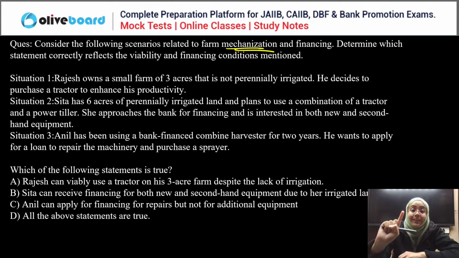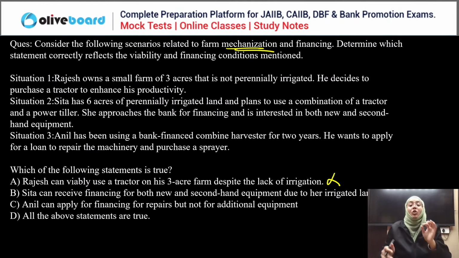He decided to purchase a tractor to enhance his productivity. If you remember farm mechanization, farmers should have a minimum of 5 acres of land that should be perennially irrigated for the viable use of a tractor. So for A, Rajesh cannot viably use a tractor on his 3 acre farm.